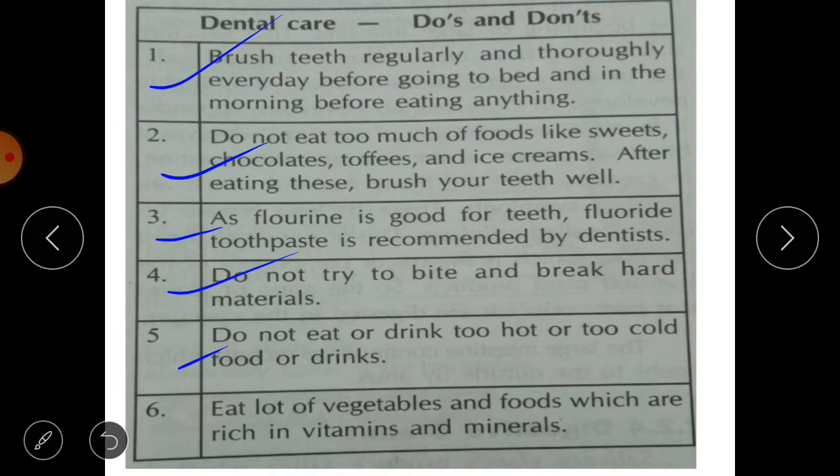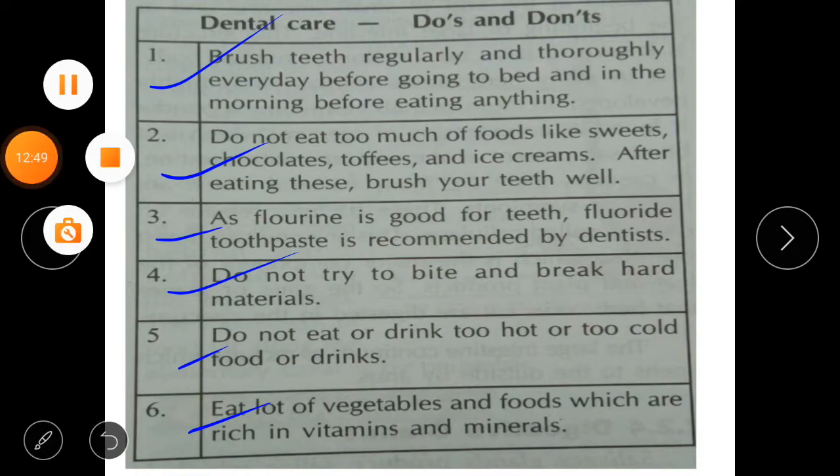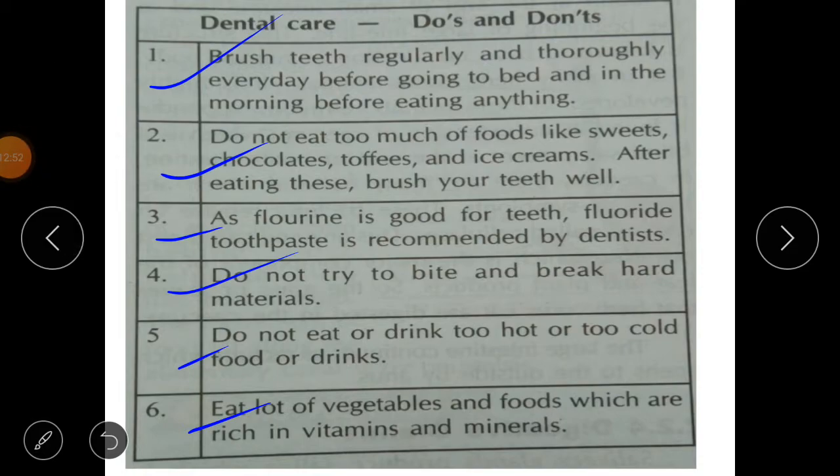Then last one, eat lot of vegetables and fruit foods which are rich in vitamins and minerals. See, vitamins and minerals, they are the protective food, they protect us from different diseases also, and these are very important for our teeth also, so that your gums and teeth will remain healthy. Okay, so if you want to keep yourself away from these cavities, then you should do whatever things I told you.